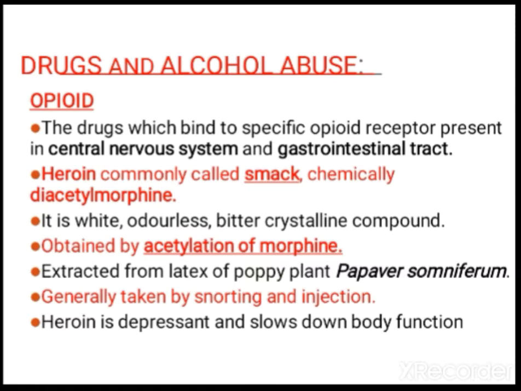It is white in color, it does not have any odor and it is a bitter crystalline compound. It is obtained by acetylation of morphine. It is extracted from the latex of poppy plant and the scientific name of poppy plant is Papaver somniferum. It is nothing children, it is only the cuscus plant, that is known as poppy plant. It is generally taken by snorting and by injection.